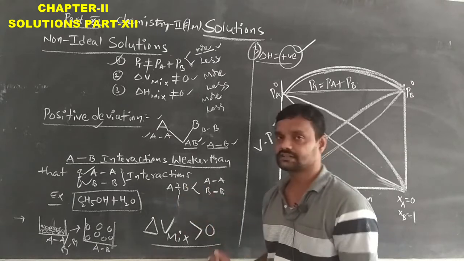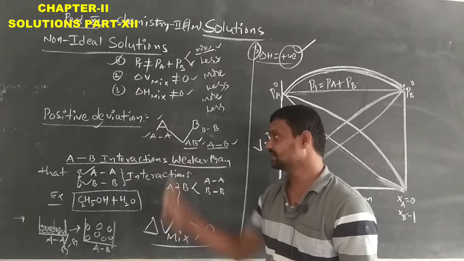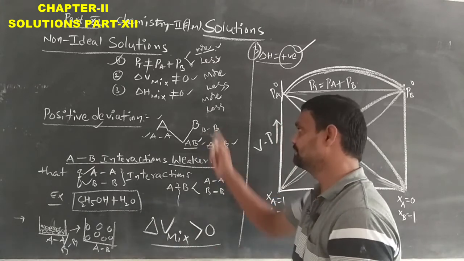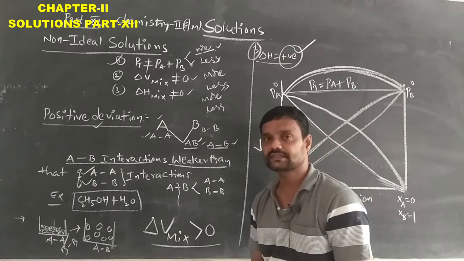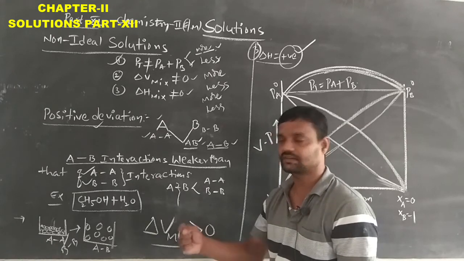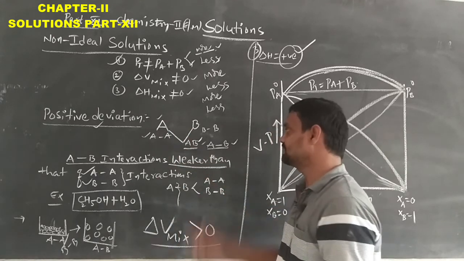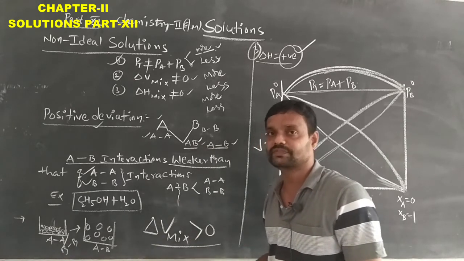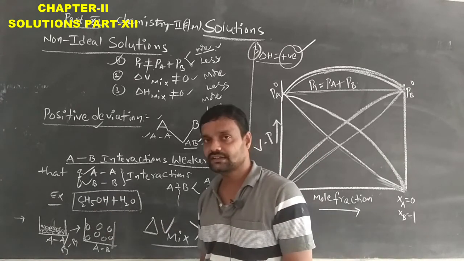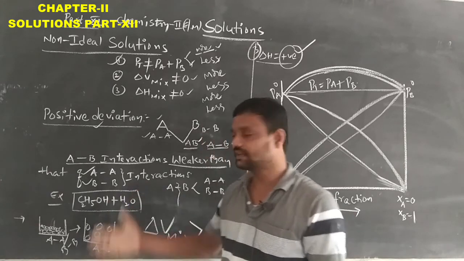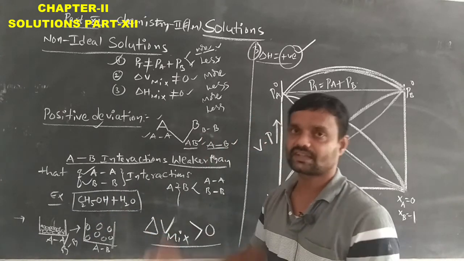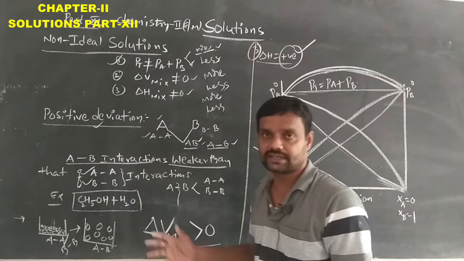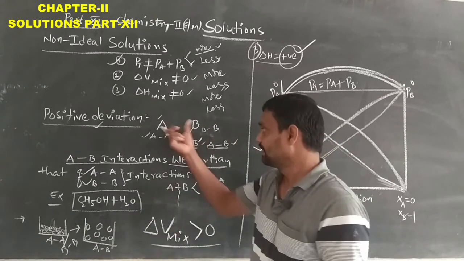Our concept is that in A solution, A and A interactions are strong, meaning a strong bond is present. In B solution, B and B interactions are strong, meaning a strong bond is present. When they are mixed with each other, their interactions become weak, meaning the bond will be weak. Ethyl alcohol already has hydrogen bonding, and water separately also has strong hydrogen bonding.